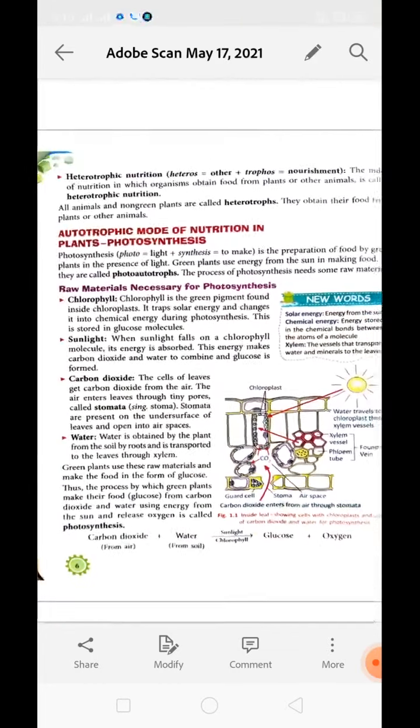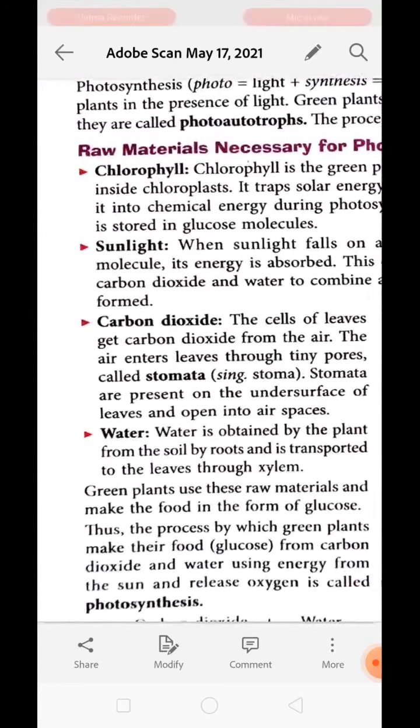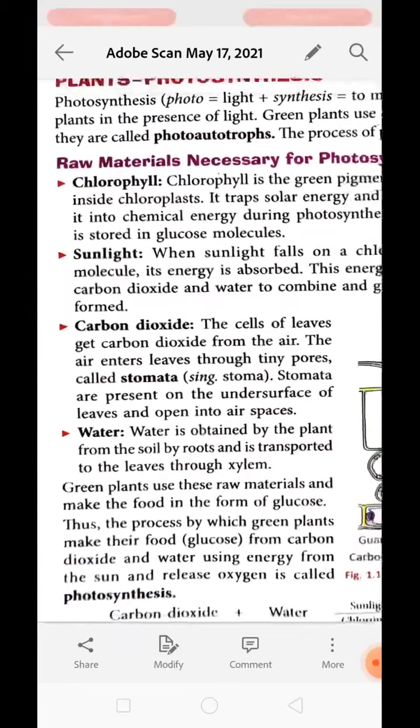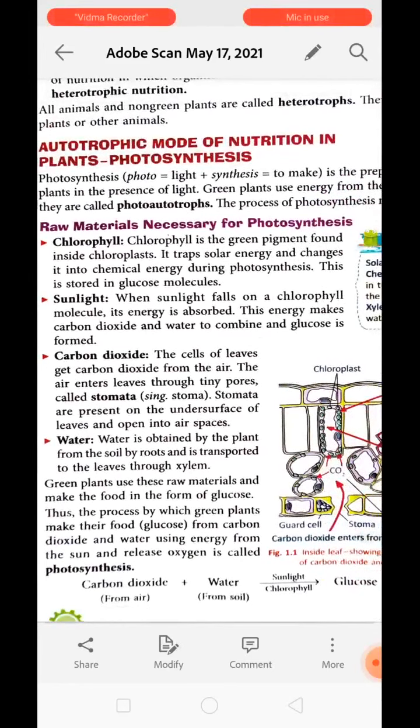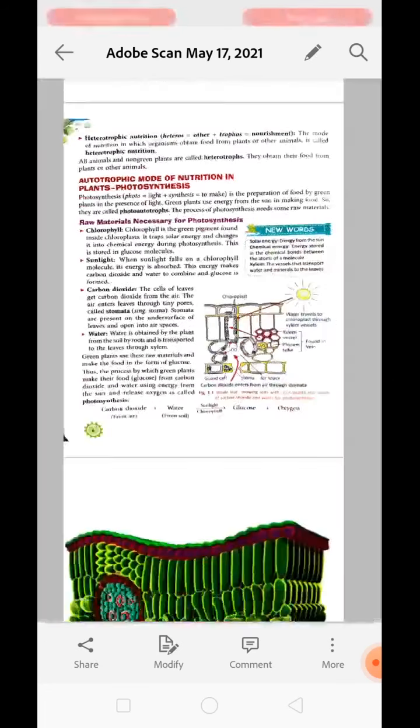Now, what do plants need to perform photosynthesis? They need these raw materials. The first one is chlorophyll, the second one is sunlight, and the third are carbon dioxide and water. Now first we will talk about chlorophyll. Chlorophyll is a green color pigment found inside the chloroplast. It traps solar energy and changes it into chemical energy. During photosynthesis, this is stored in the glucose molecule. Now see over here.